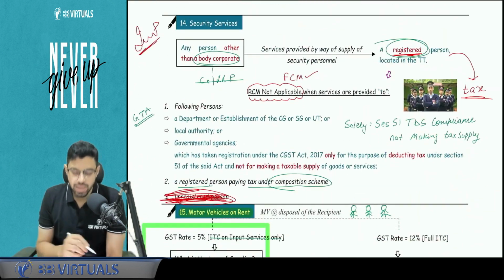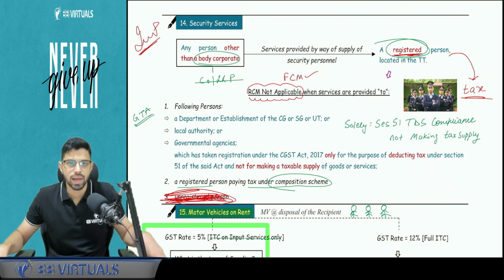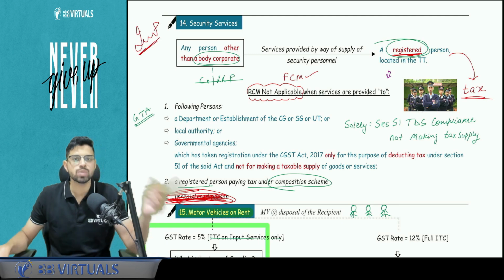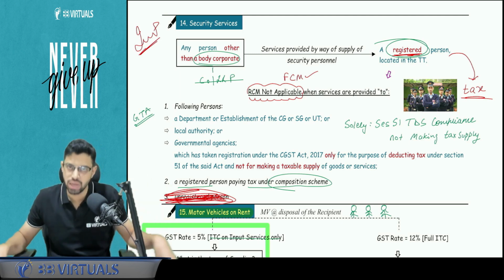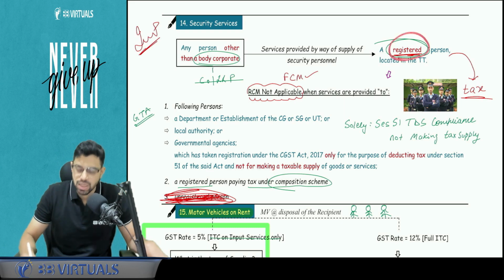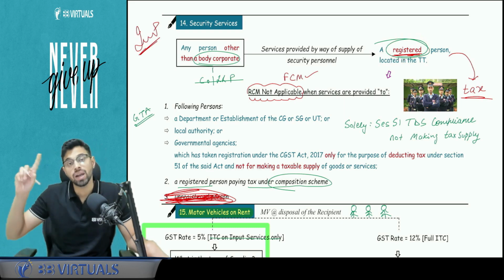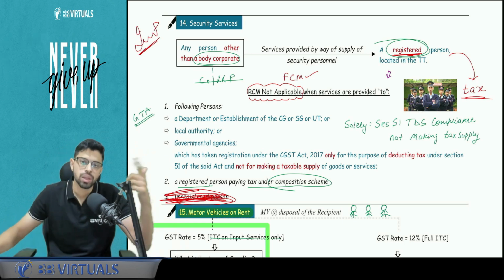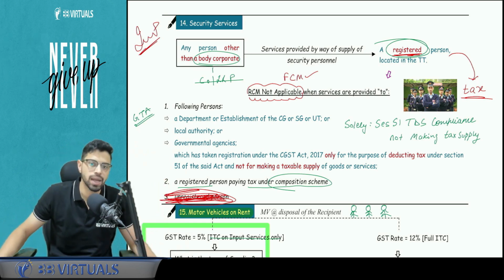Yes. Now, security services will be covered under RCM when the supplier is any person other than body corporate. So anyone other than company or LLP. So it can be a partnership, an individual, HUF. If he is providing services to a registered person, then it will come under RCM, except in two cases. Case number one, if this registered person is a governmental department or agency which is registered technically, but only for the purpose of TDS compliance. They are not making any kind of taxable supply.